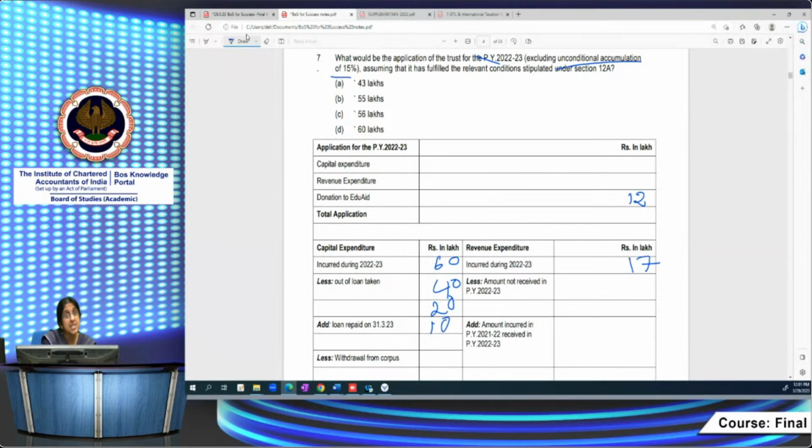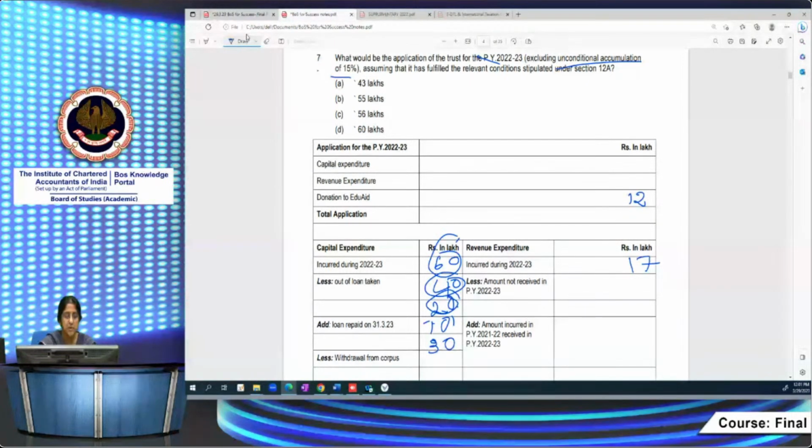Now I'm seeing what is going to be allowed as my application. So 60 lakh would normally have been allowable, but 40 lakhs was out of loan, which is not allowable. So I'm deducting that. Remaining 20 lakh is allowable. To that I add 10 lakh because that loan has been repaid. So 20 plus 30 lakh would be allowable now.